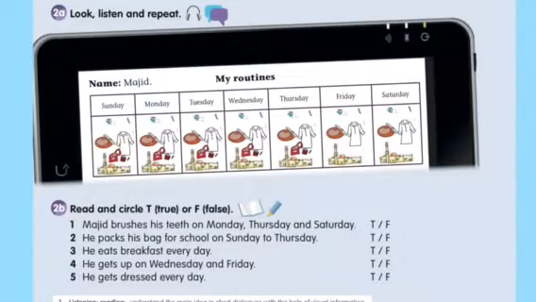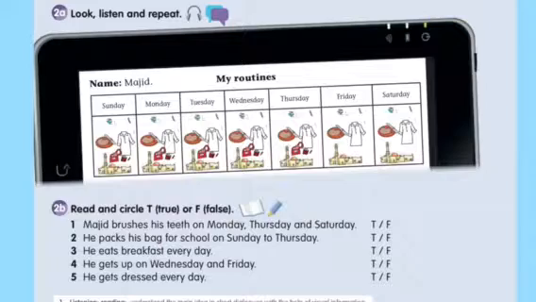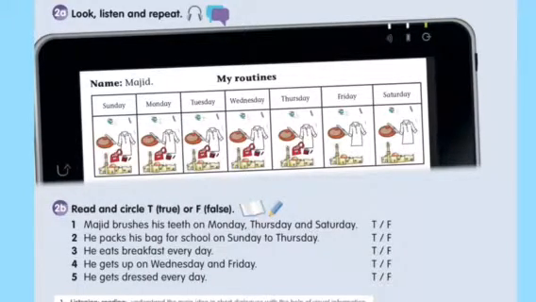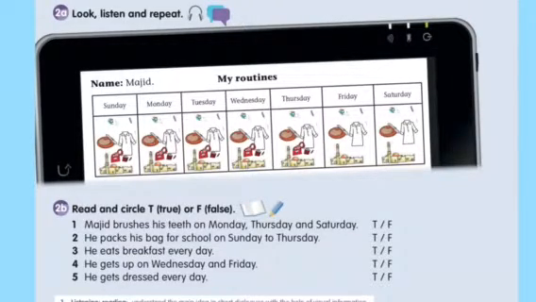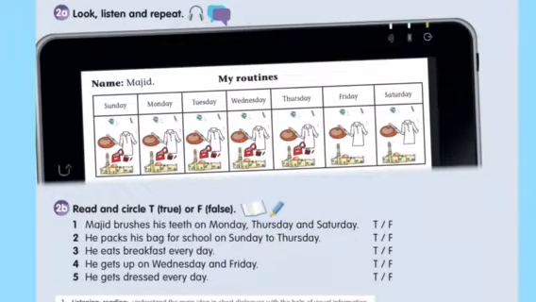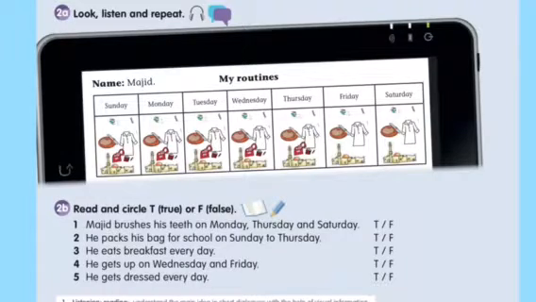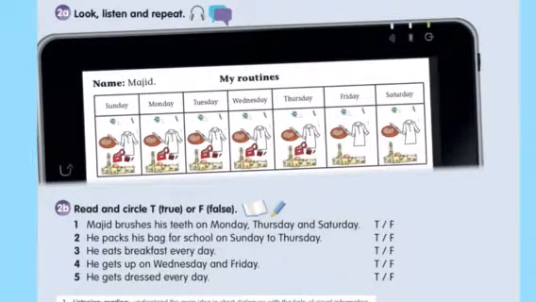He eats breakfast every day. Okay. Then, number 4, he gets up on Wednesday and Friday. Only Wednesday and Friday? The rest of the days is always sleeping? Huh? True or false? Think. True, it means correct. False, it means wrong. It is F for false, yes.